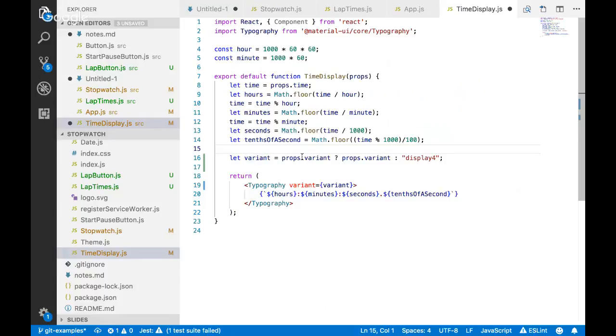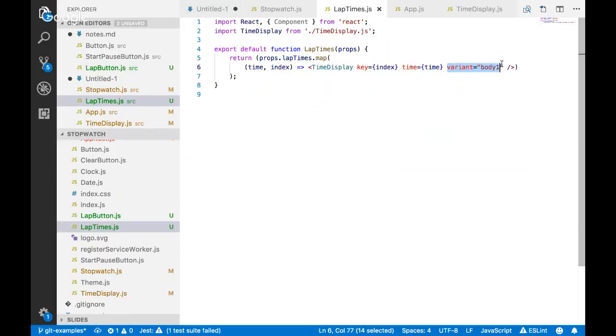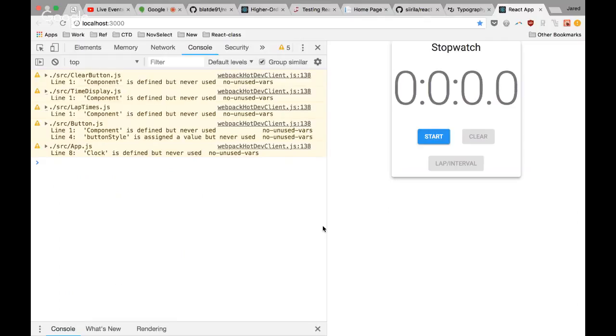You might say variant equals props.small. Then let's just set this to like body1, otherwise set it to like display4, right? And now what would happen is, instead of passing in the variant, and one cool thing about React is if you just define a property, it sends a truthy value for it, so I don't have to set this equal to true. It's automatically truthy by declaring it here, otherwise false. So now we've got the same sort of thing, but we've sort of encapsulated it behind this.